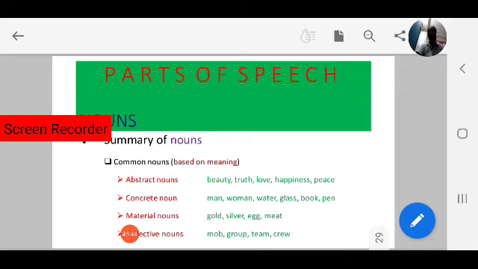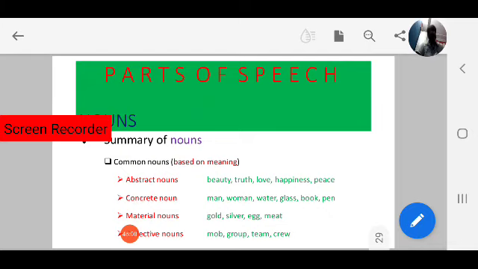Next, again, common nouns can be divided into four categories based on meaning. Earlier one was based on form. This one is based on meaning: abstract noun, concrete noun, material noun, and collective noun.